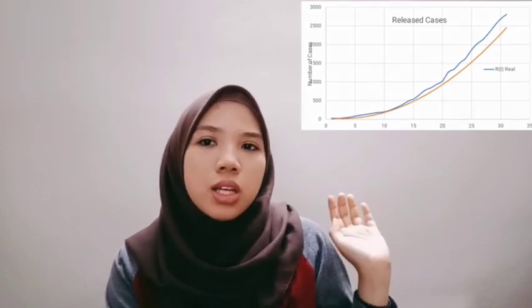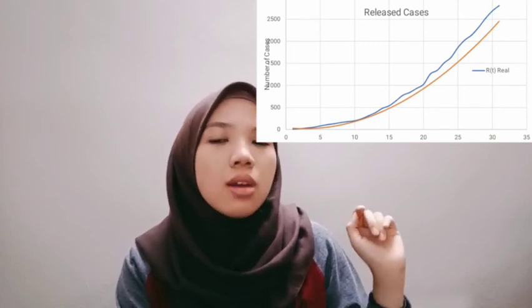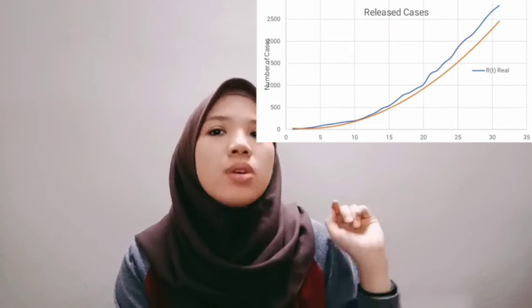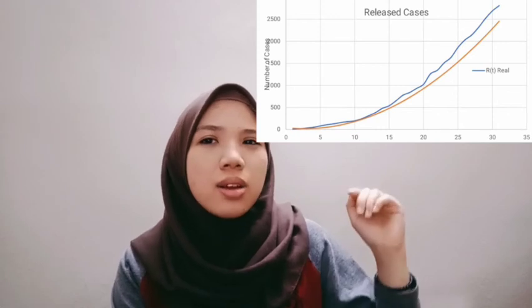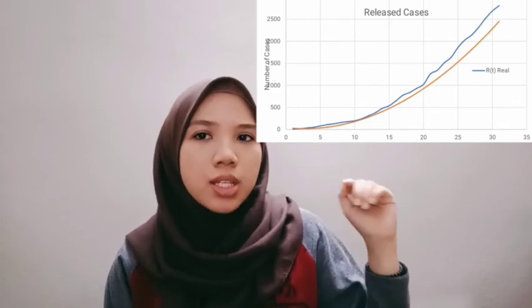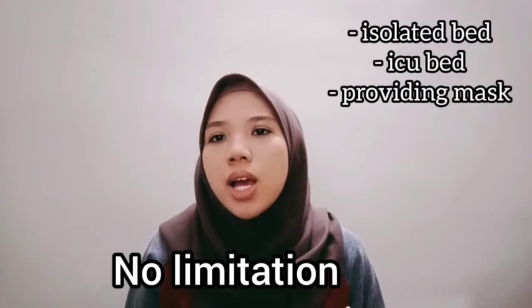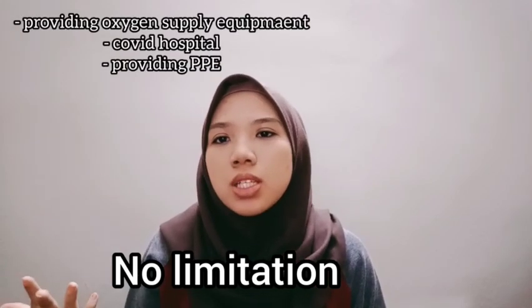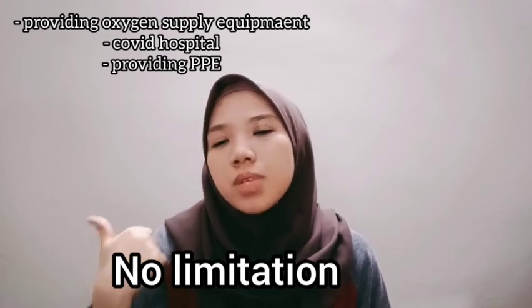For recovering cases, we have two graphs, where the blue one represents our real case data, meanwhile the orange one represents our prediction data that comes from our calculation. As you can see, our real case data is higher compared to our prediction data. This is because in our procedure to get prediction data, we have a few limitations. For example, isolation beds, ICU beds, providing masks, oxygen supply equipment, COVID hospitals, and personal protective equipment. These factors can increase and influence our recovery case data in Malaysia.